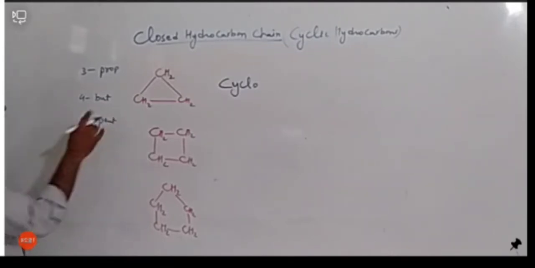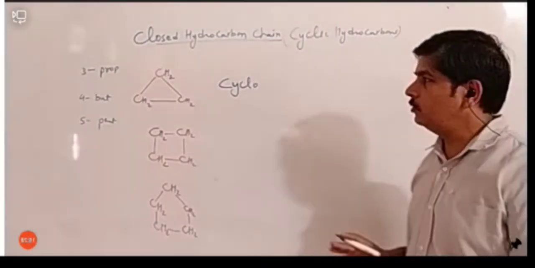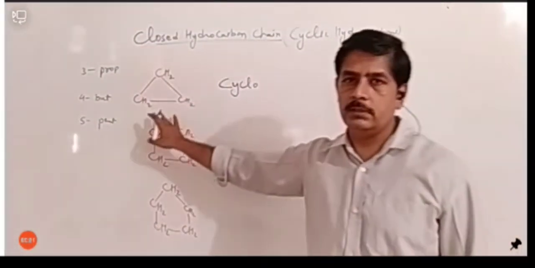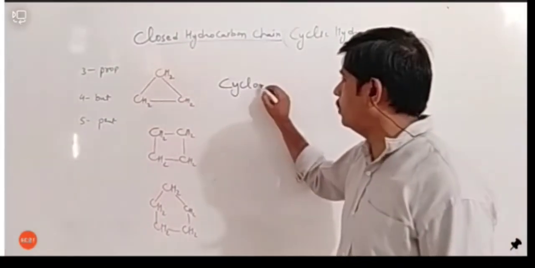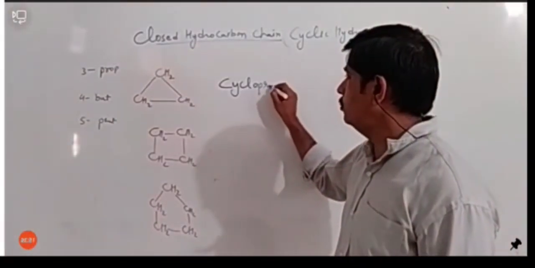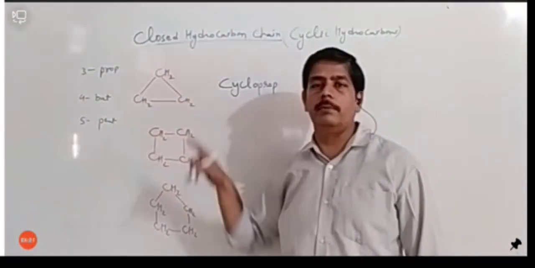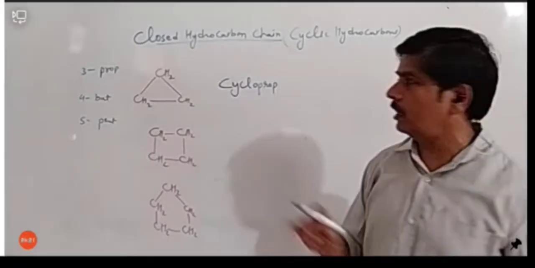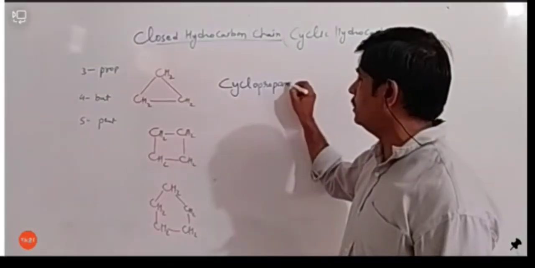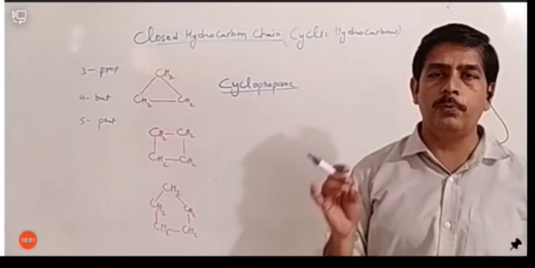We studied it in yesterday's class. ठीक है, कल की क्लास में हमने ये पढ़ा था. So after cyclo we use prop: cycloprop. And we know there are single bonds between carbon and carbon. Whenever there is only a single bond between carbon and carbon, we use ane. So the name of this compound is cyclopropane.